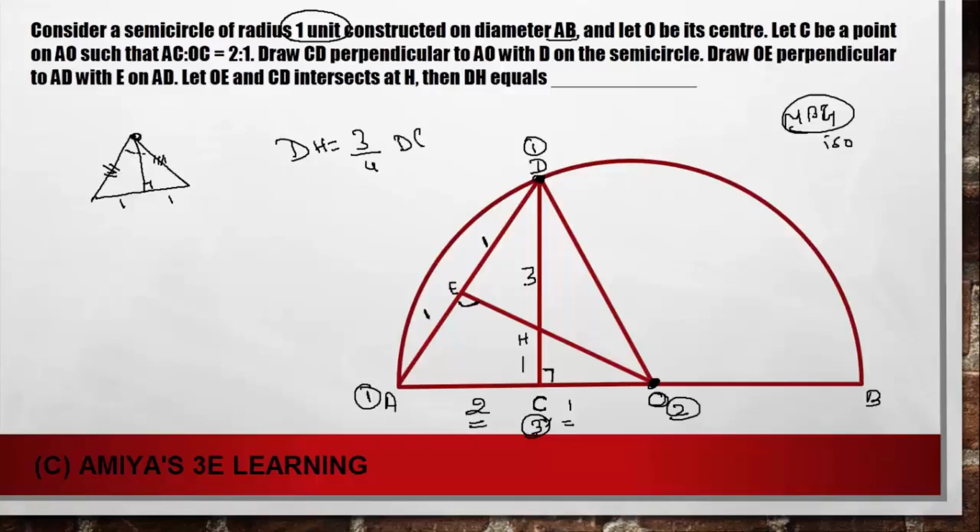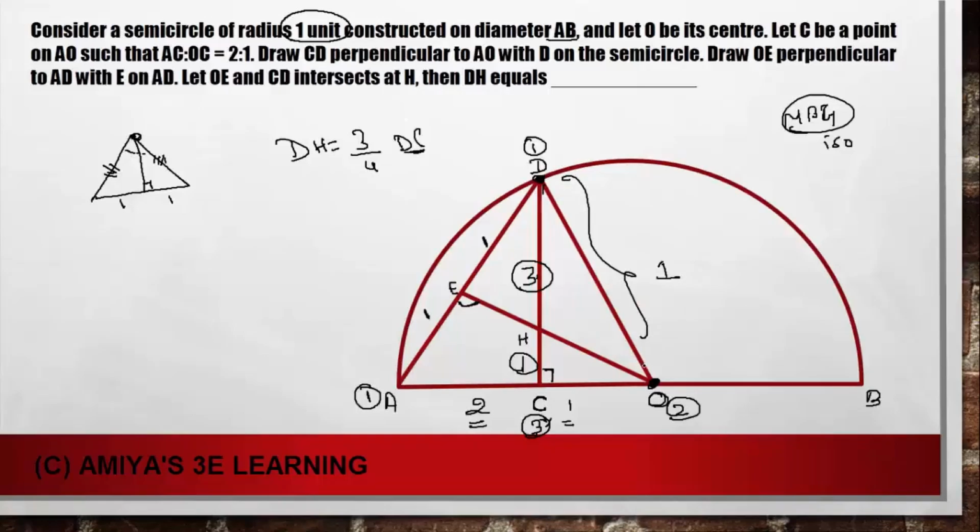I hope this one is clear. Since we have a ratio of 3:1, DH is 3 out of 4 of DC. If we find the value of DC, we'll get our answer. And now find the value of DC. It's given the radius is 1.